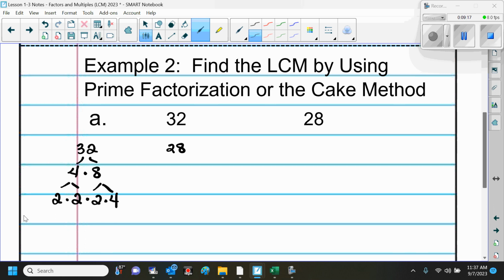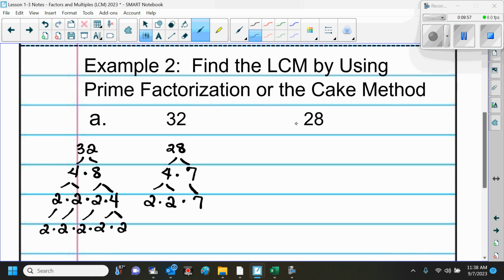Not yet. What can I still break down? The 4. So the 4 can be broken down to 2 times 2. And then don't forget, I want you to also bring down the rest of the tree. So there is our prime factorization for 32. For 28, what can we multiply? How about 4 times 7? 4 times 7. And then, of course, the 4 can be broken down to 2 times 2. And then don't forget to bring down that 7.